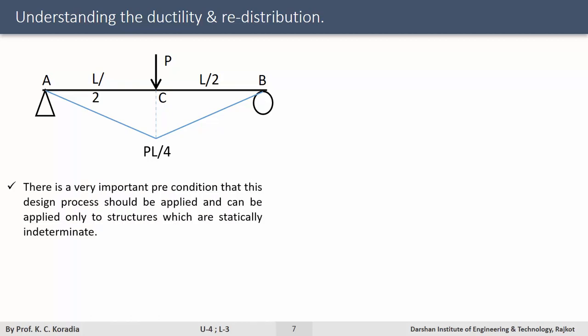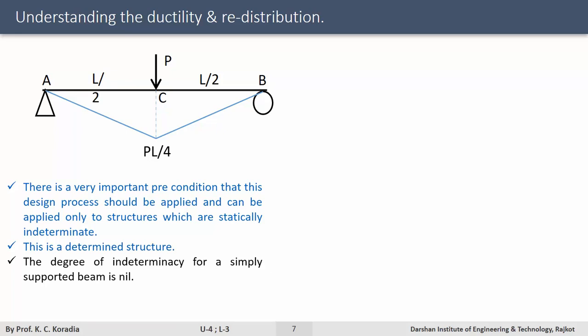There is a very important precondition that this design process can be applied only to structures which are statically indeterminate. Here, our simply supported beam is a determinate structure. The degree of indeterminacy for a simply supported beam is nil, that is 0.